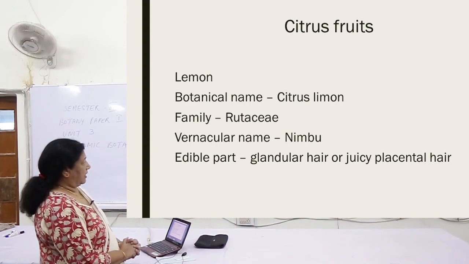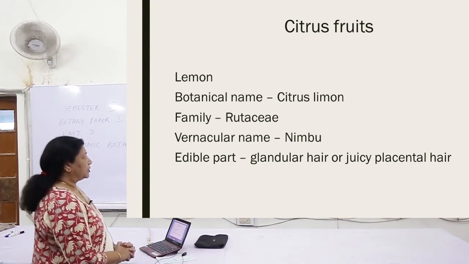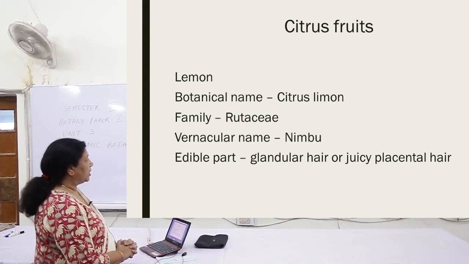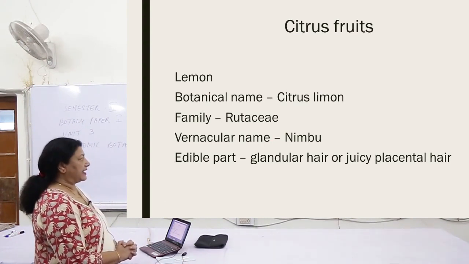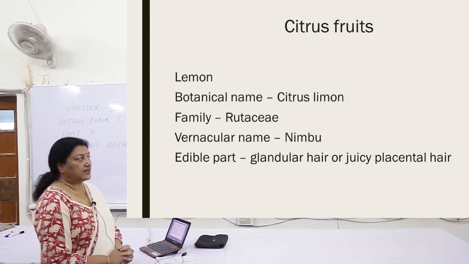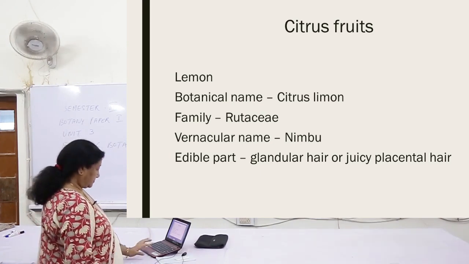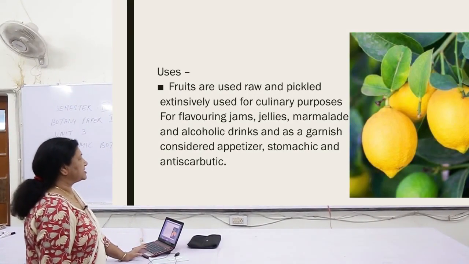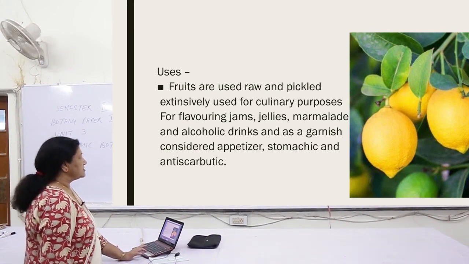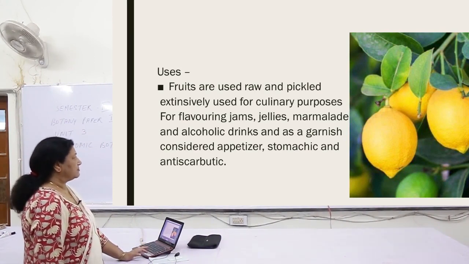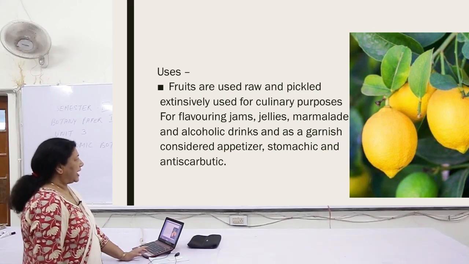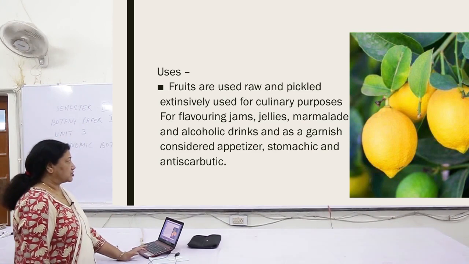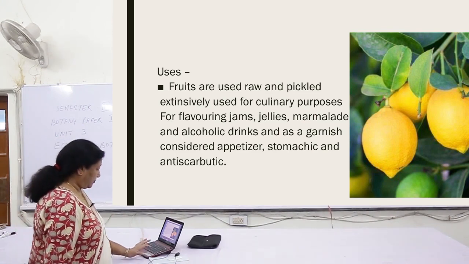Lemon, a very household name Nimbu, botanical name Citrus limon, family Rutaceae, vernacular name Nimbu. The edible part over here is the glandular hair or juicy placental hair. Fruits are used raw and pickled extensively for culinary purposes, for flavoring jam, jelly, marmalade and alcoholic drinks, and also as a garnish, considered as an appetizer for stomach ache and for anti-scorbutic properties.